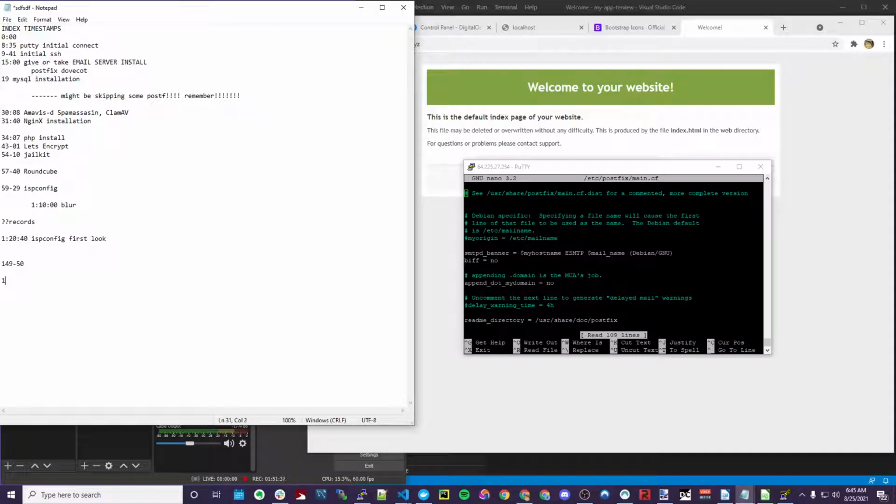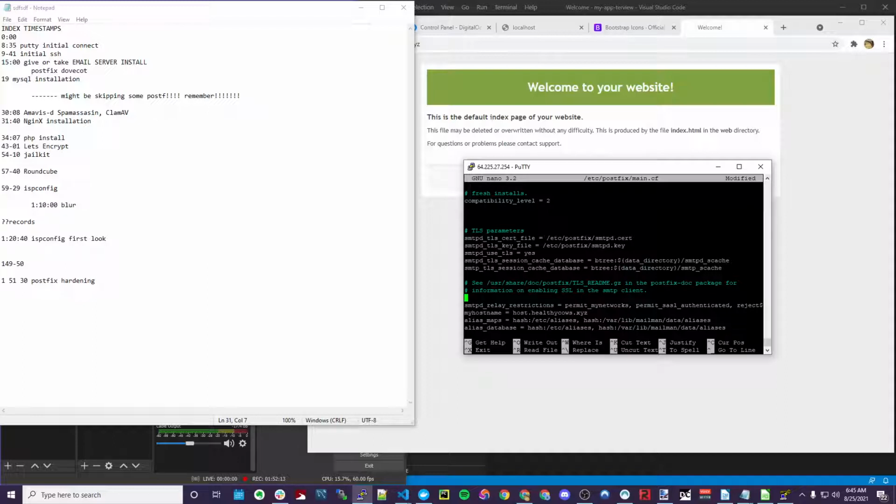151.30, Postfix hardening. My voice is going away. Hardening the Postfix. Okay, first of all, you don't want this in here. It gives the hackers one more little clue, one step closer.